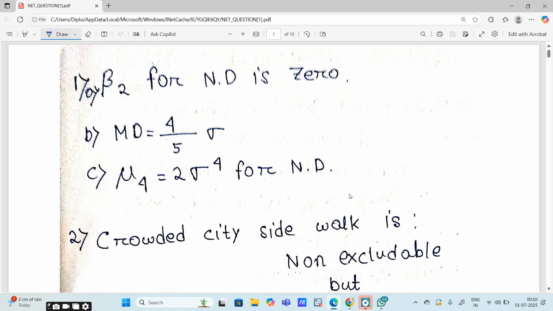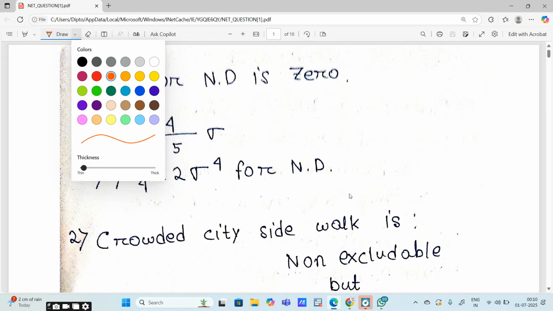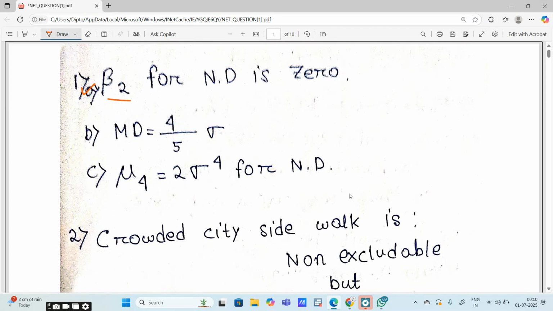So these are the major important questions that arrived in the examination. Beta 2, coefficient of skewness for normal distribution is 0. Mean deviation is equal to 4 by 5 of standard deviation. Fourth moment of normal distribution is 2 into sigma to the power 4. There were basically 5 statements, and out of the 5 statements, these are the 3 statements that are correct. So that was basically the first question. Out of the 5 options, which ones are correct? So basically, these three are the correct options.